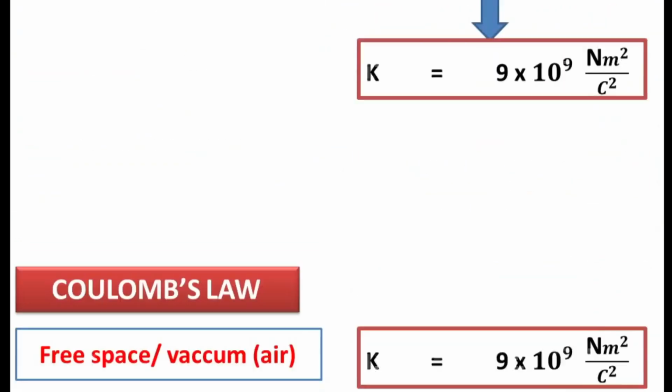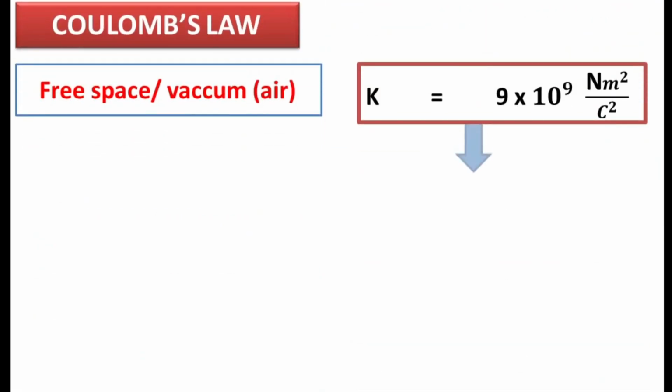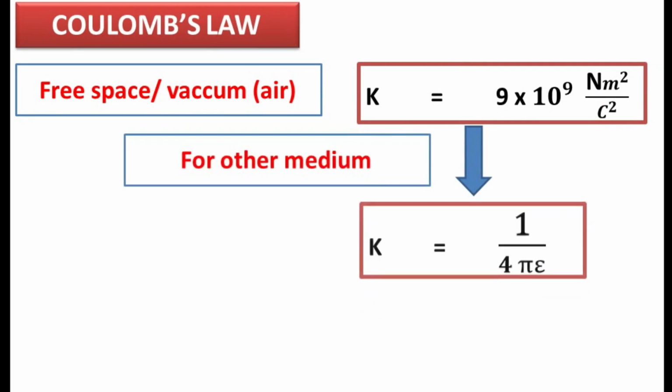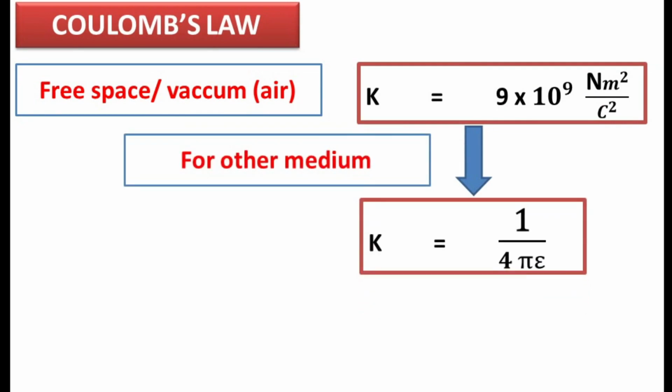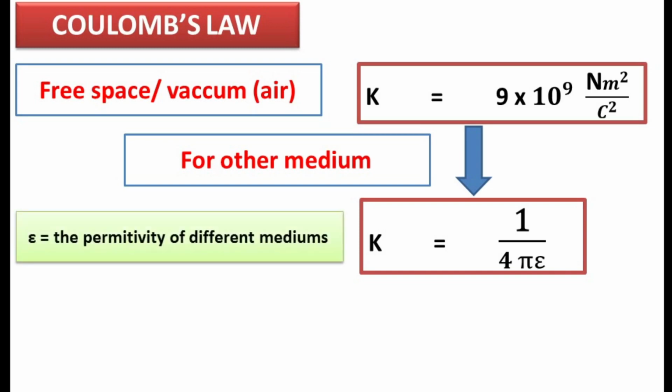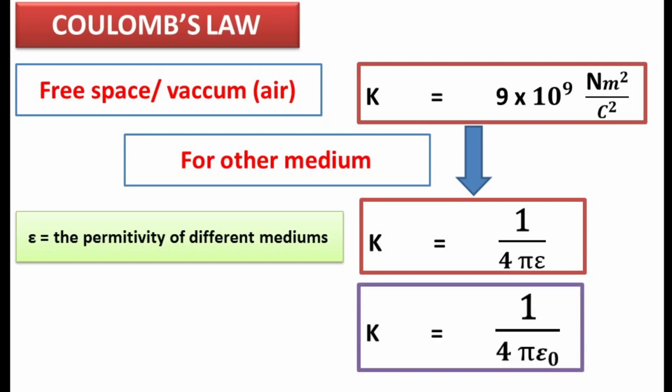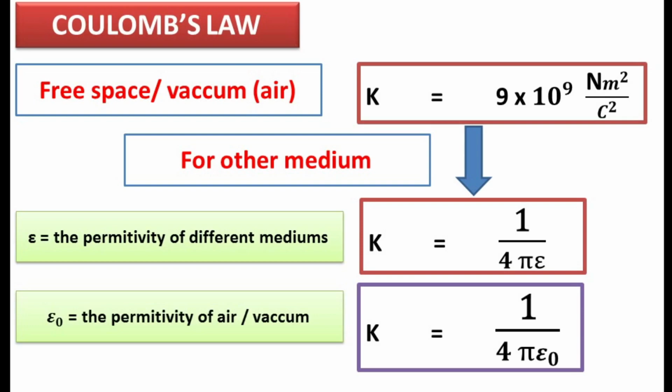For other medium, K can be found out using the formula K is equal to 1 by 4 pi epsilon. This is not an E, it is pronounced as epsilon. Epsilon is a Greek letter. Here epsilon is the permittivity of different medium like glass, water, oil, etc. And this formula K can also be written as K is equal to 1 by 4 pi epsilon naught. Here epsilon naught is the permittivity of free space or vacuum or air.